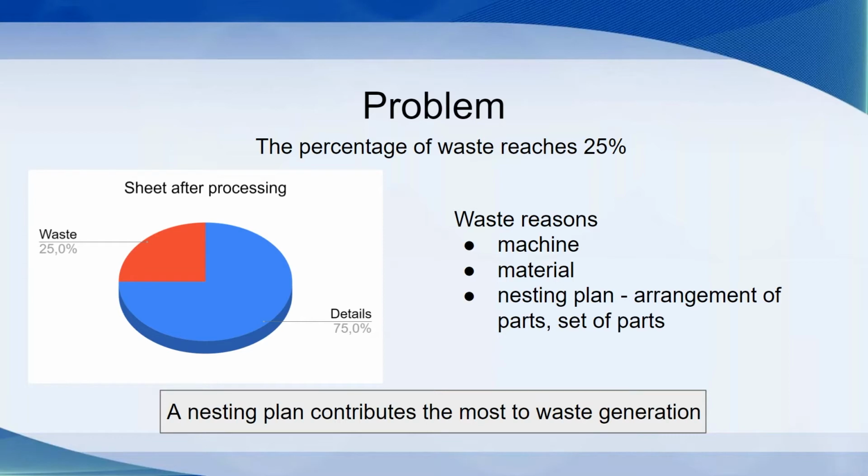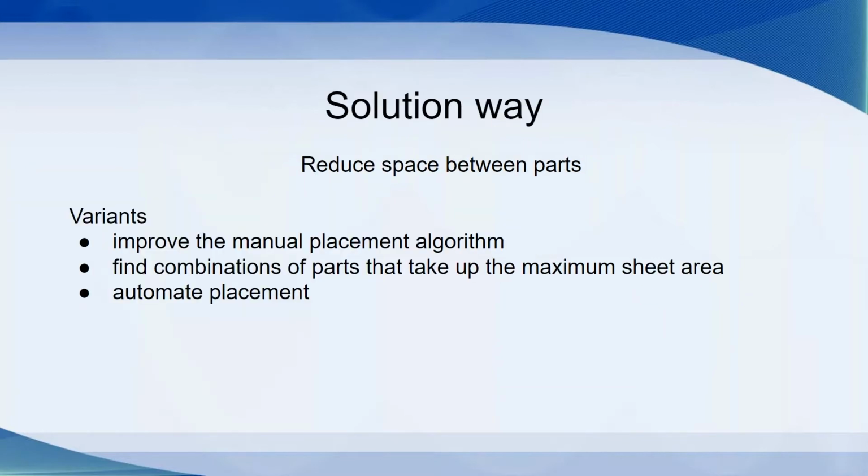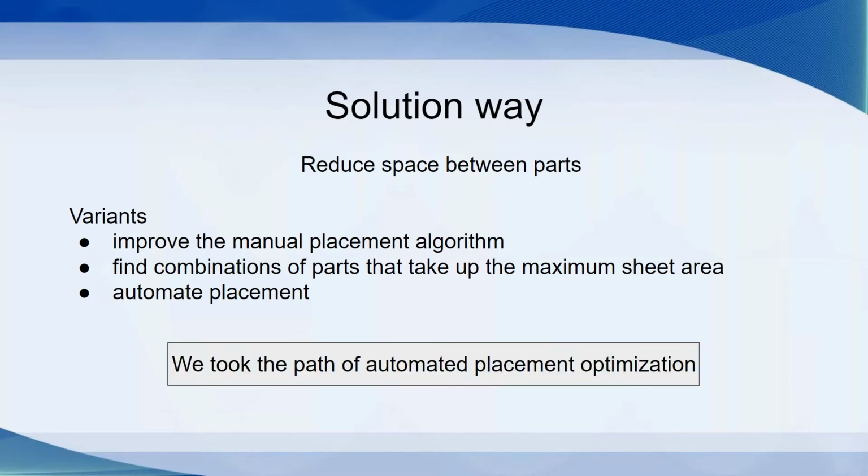The nesting plan can be optimized by changing the arrangement of details, the set. The solution is in the reduction of the space between parts. We took the path of automated placement optimization.